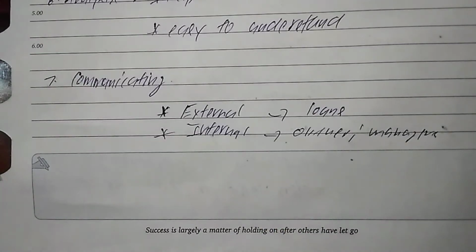Once again, I am repeating all the attributes. The first one, you identify the financial transaction and event. The second one, you measure the identified transaction. The third one, you will record that. Fourth one, you will classify. Fifth one, summarizing will be done. Sixth one, analysis and interpretation will be done. And the last one is communication of the data to the end users.